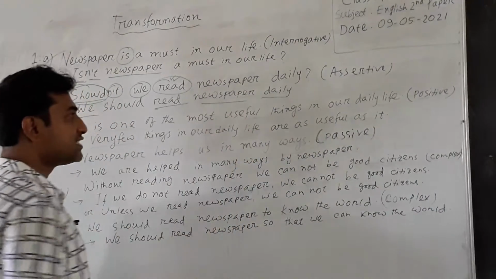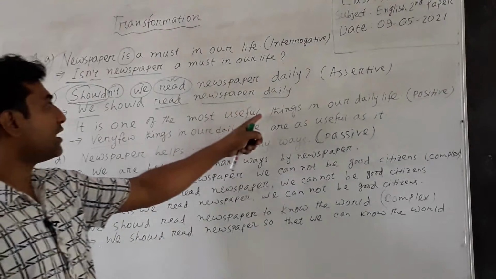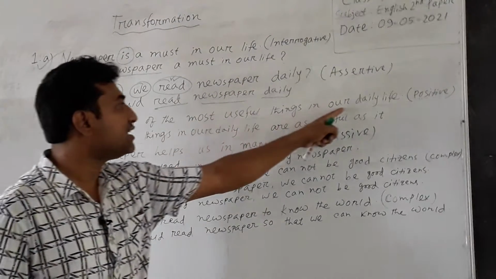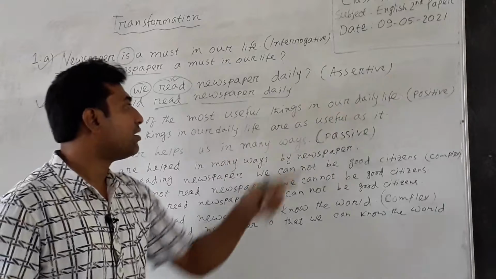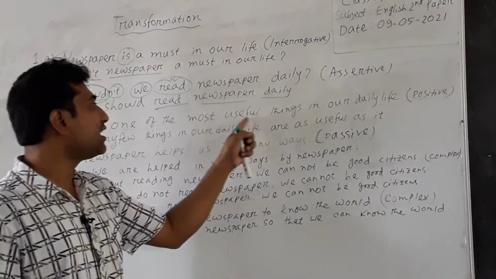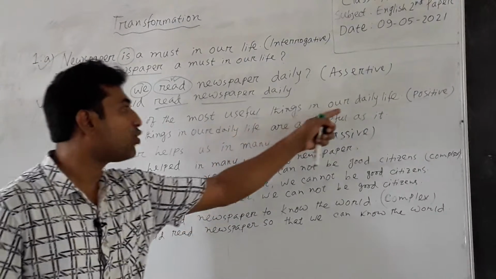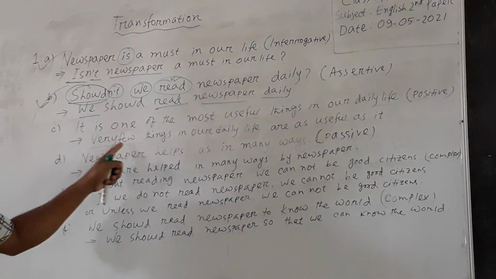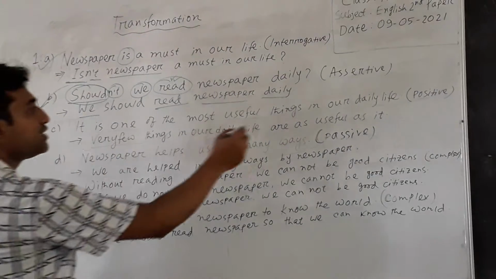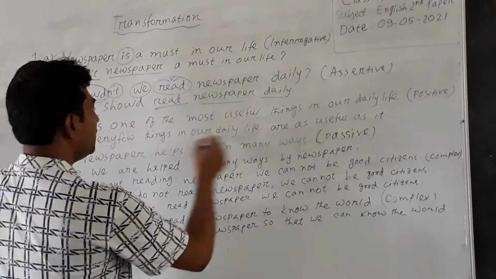Here useful is the adjective of the sentence, and things in our daily life, these words are written after the adjective, and these words will be written after very few, and that's why I have written things in our daily life.